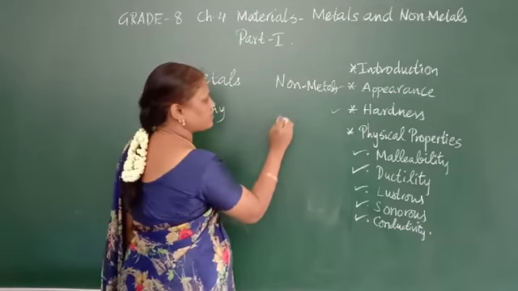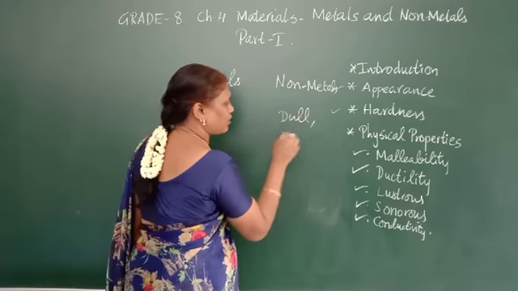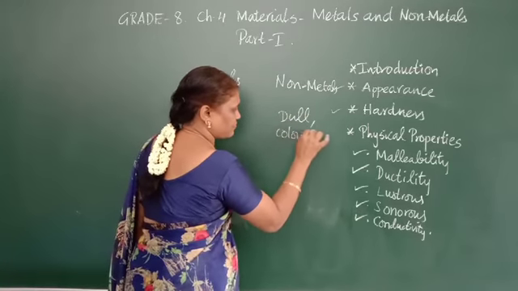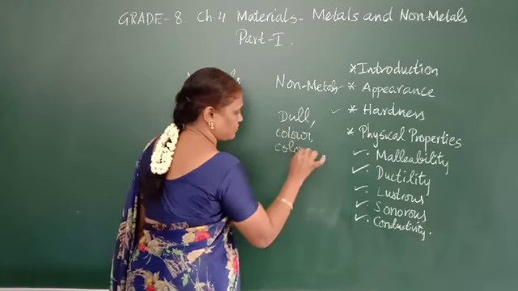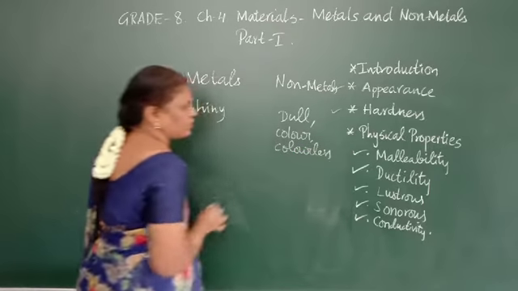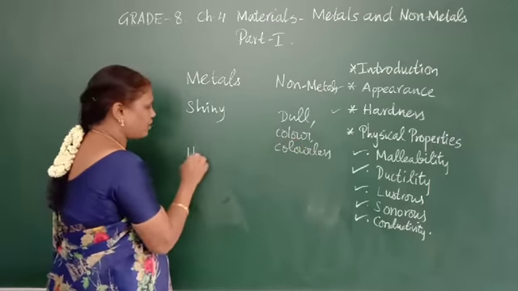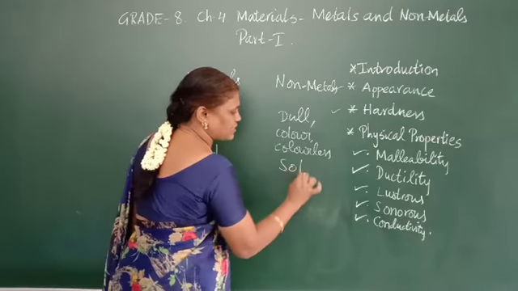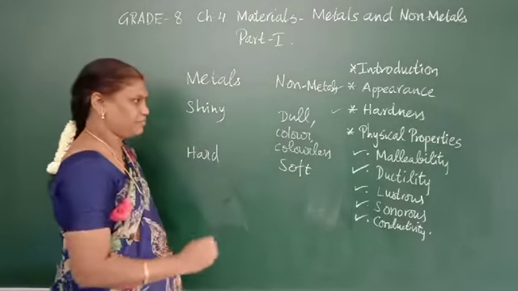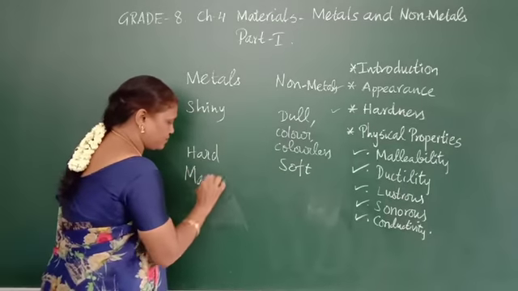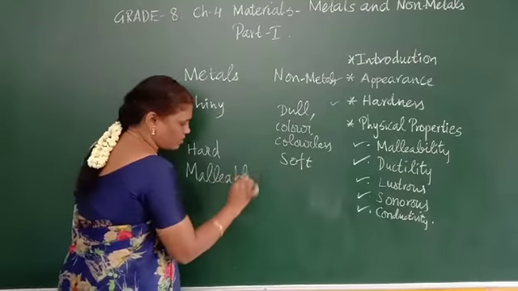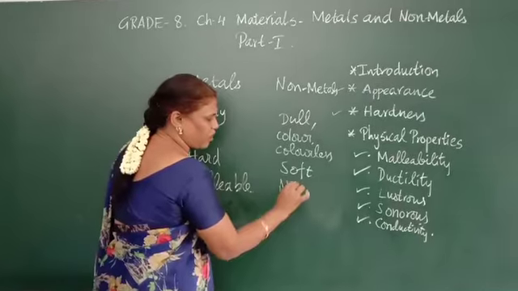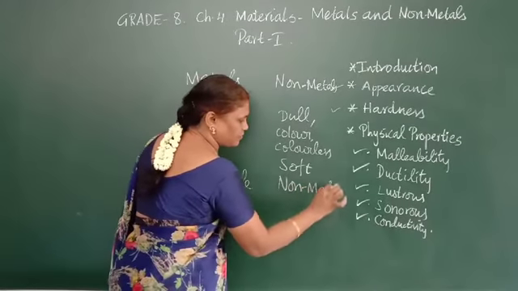Non-metals are dull, colored or colorless. Next, hardness. Metals are hard except sodium, potassium and lithium, which are soft. Non-metals are brittle and easily breakable. Metals are malleable, and non-metals are non-malleable.